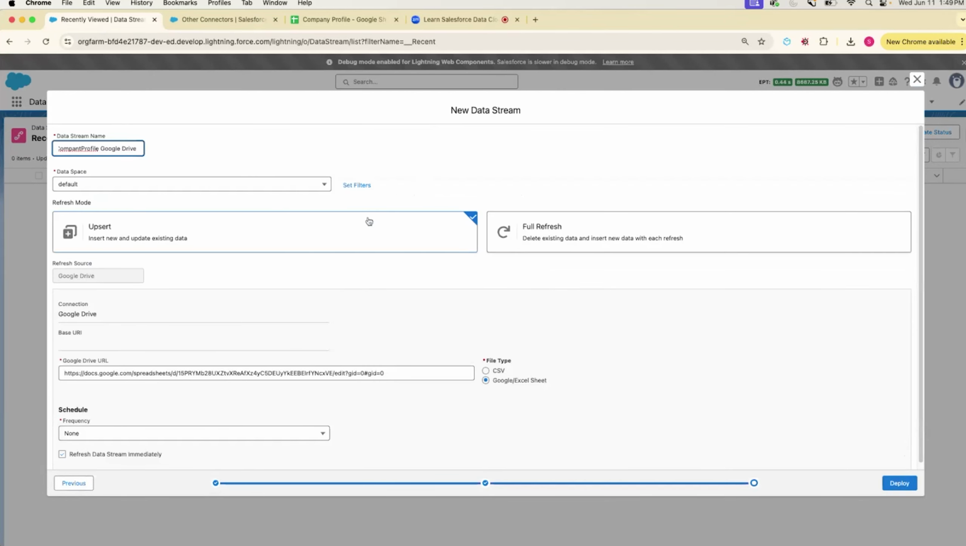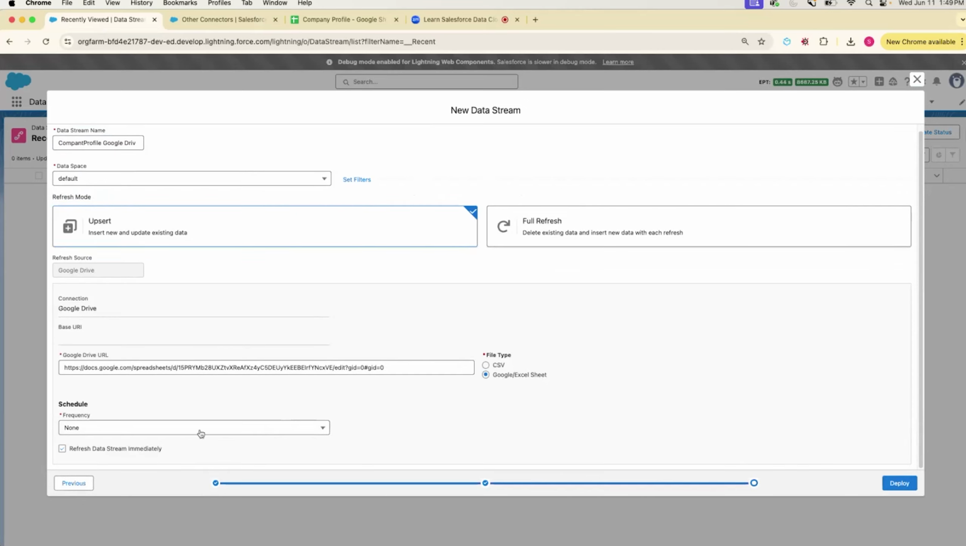Next. Okay, on this step, we have refresh modes. What are our refresh modes? Either we do an upsert or a full refresh. We're just going to choose upsert because it's the first time we are loading data into Data Cloud. But if it was existing data and we want to delete the older data and just get the new data that's coming in, we'd use the full refresh option.